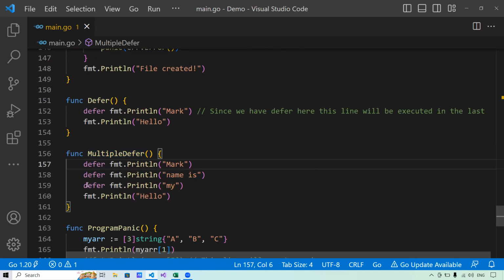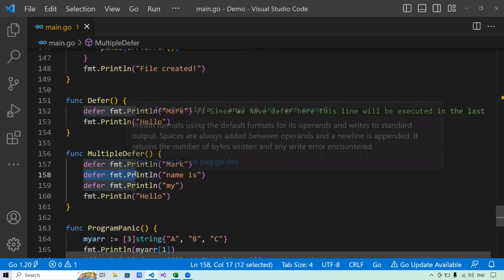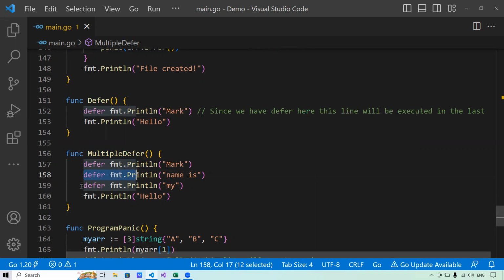So what will happen is it will say defer, okay, I will execute in the last. Says defer, okay, I will execute in the last. There is no defer, so it will execute. And after this, it will follow a LIFO approach. First in, what was the first? This one. It will print this, and then this, and then this. So this is what happens with the defer.